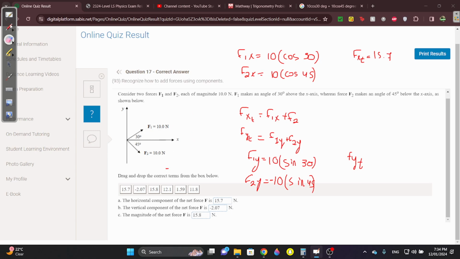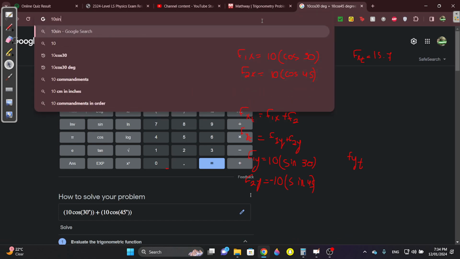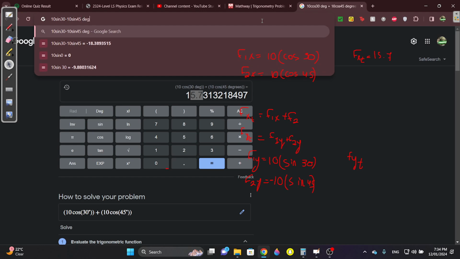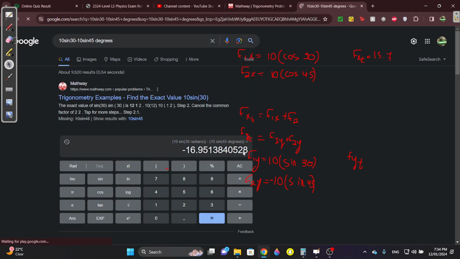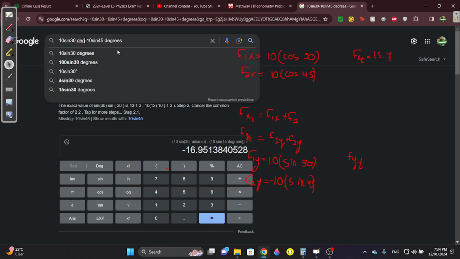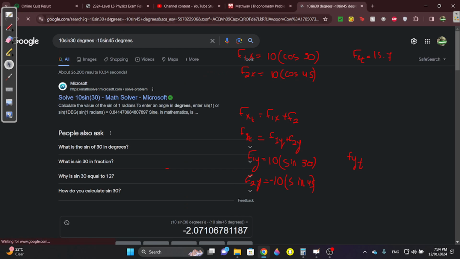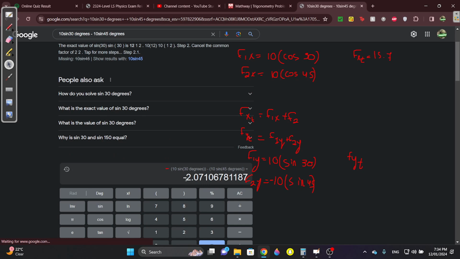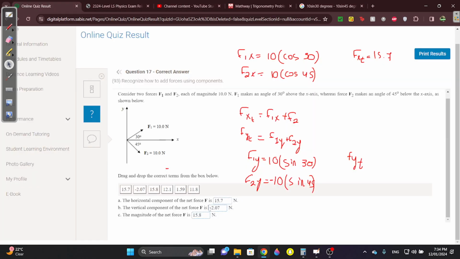Okay, fy total will be 10 sine 30 minus 10 sine 45. So let's get our calculator. 10 sine 30 minus 10 sine 45 degrees. Why is it in radians? It needs to be degrees. Minus 2.07, which is correct. Yeah, minus 2.07.